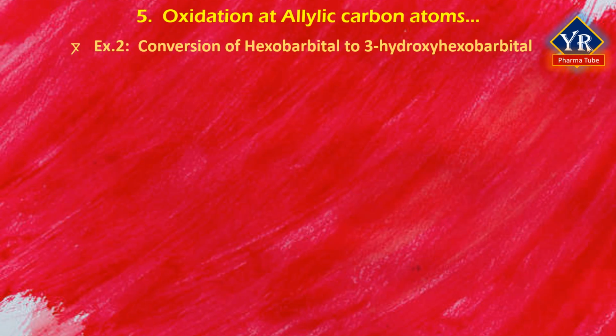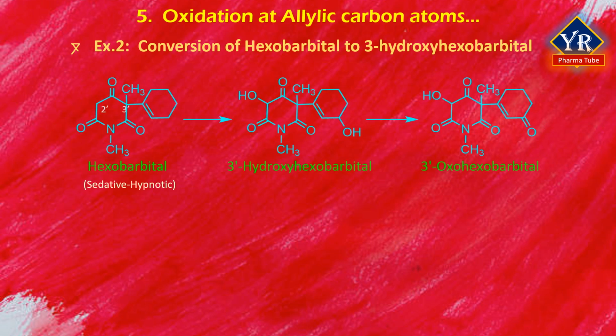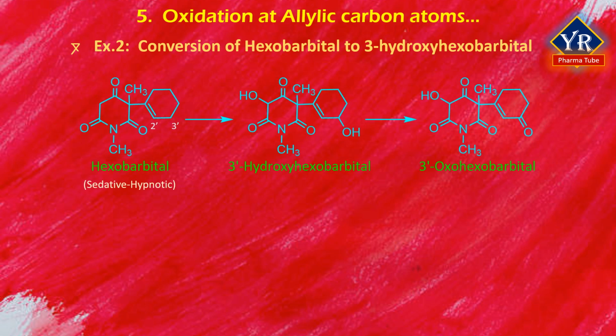In the second example, the sedative hypnotic hexobarbital undergoes allylic oxidation to form a 3-hydroxylated metabolite, which is susceptible to glucuronide conjugation as well as further oxidation to the 3-oxo compound. Hexobarbital is a chiral barbiturate derivative that exists in 2 enantiomeric forms. Studies in humans indicate that the pharmacologically less active R-enantiomer is metabolized more rapidly than its S-isomer.